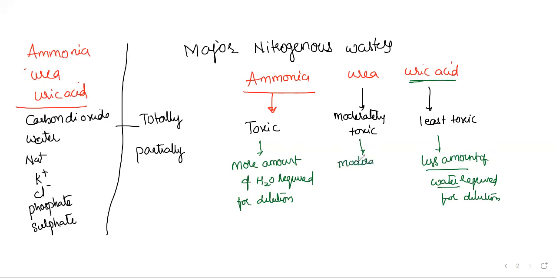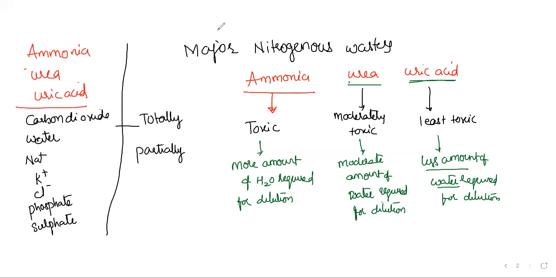For urea, a moderate amount of water is required for dilution. That means the moderate conditions, not too much water and not too little. Generally, a moderate availability of water makes organisms eliminate urea.